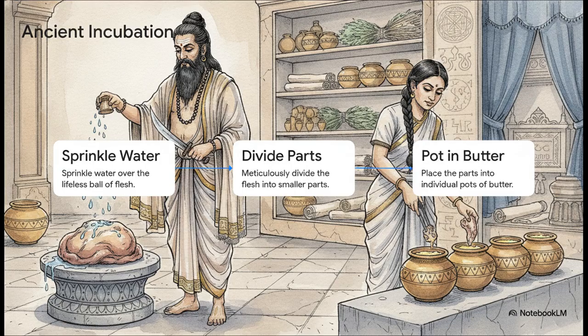Step 1, the Rishi sprinkled water over the ball of flesh. Step 2, he began to meticulously divide it into parts. And Step 3, a nurse carefully took those parts up one by one and placed them into individual pots filled with clarified butter. It's essentially an ancient description of an artificial incubation laboratory.